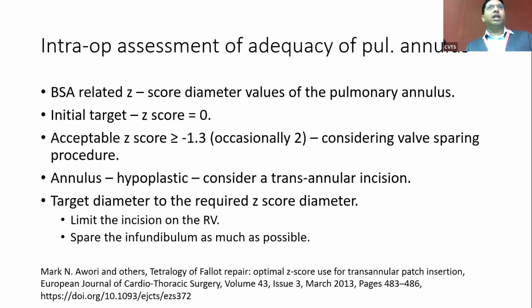So how do we assess the adequacy of the pulmonary annulus? We prefer to use BSA-related Z-score diameter values. The target for us is to achieve a Z-score value of 0, and we sometimes accept a Z-score value of -1 or -2 when we are planning to do a valve-sparing procedure. We should not use the term valve-sparing procedure very loosely.